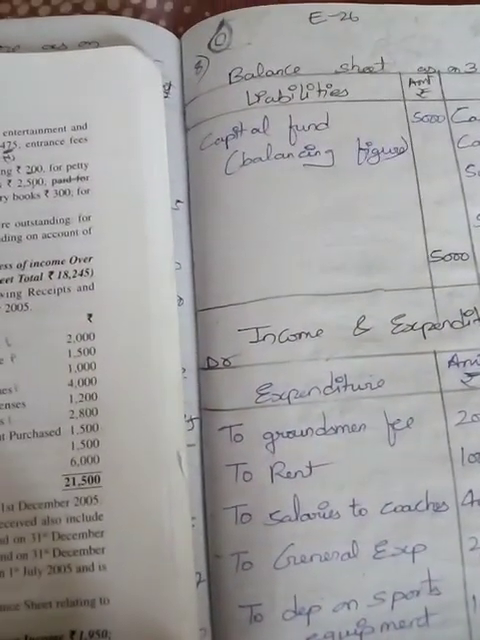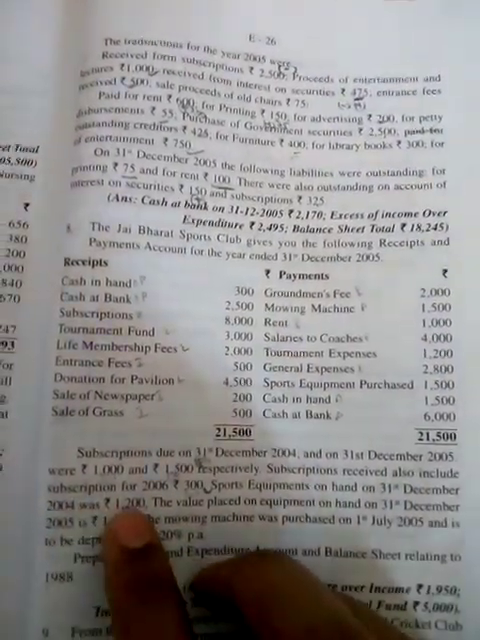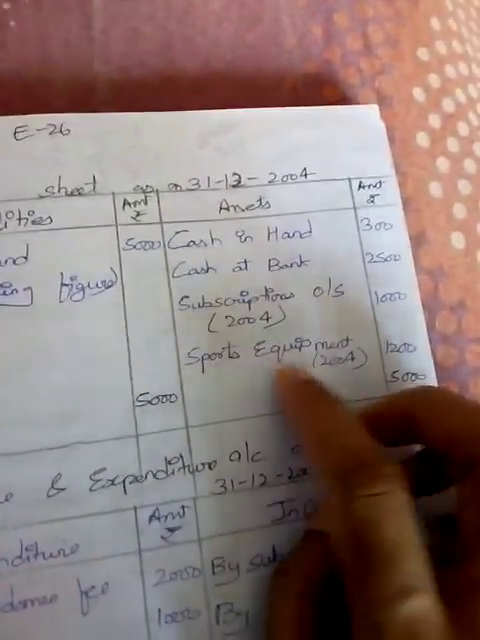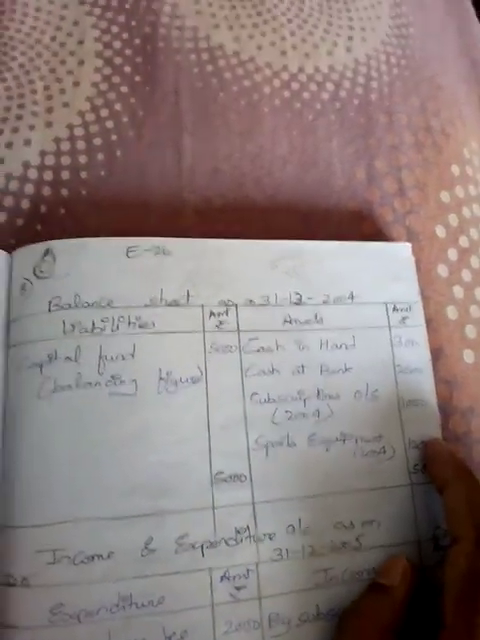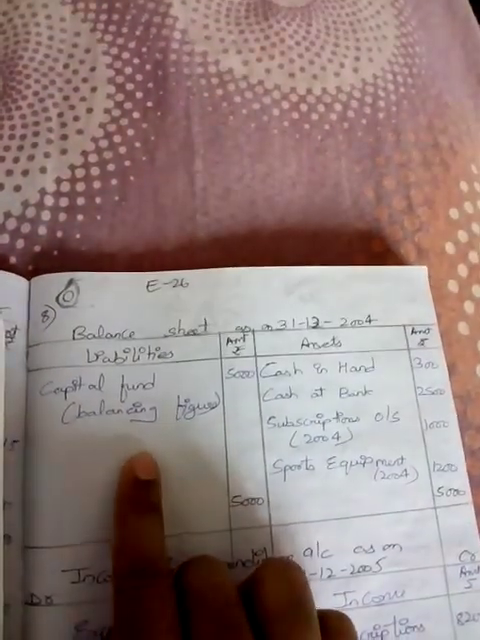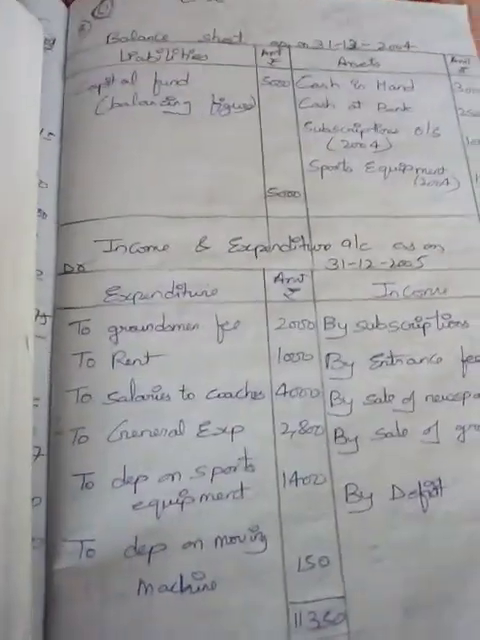And next, sports equipment. The opening balance of the sports equipment is given, the amount is 1,200, the sports equipment as on 31st December 2004. Last year's closing balance will be this year's opening balance. So we have taken it as an asset, and hence we find out the capital fund. Next we will see the income and expenditure account.